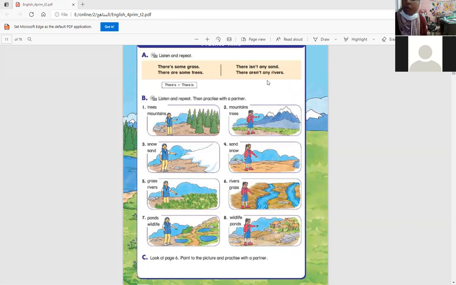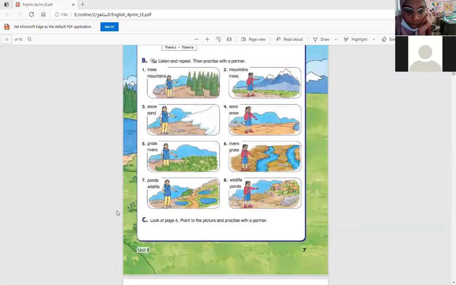There aren't any rivers. There aren't any mountains. There aren't any ponds. So after there is, I put the singular noun, and after there are, I put the plural noun. I use some in the positive sentences, and I use any in the negative sentences. There is some, there are some, and there isn't any, there aren't any.